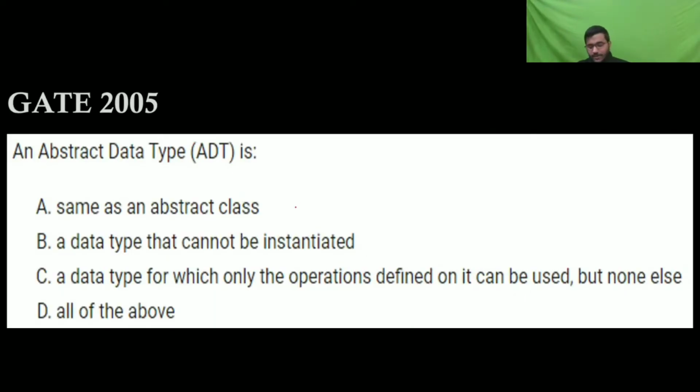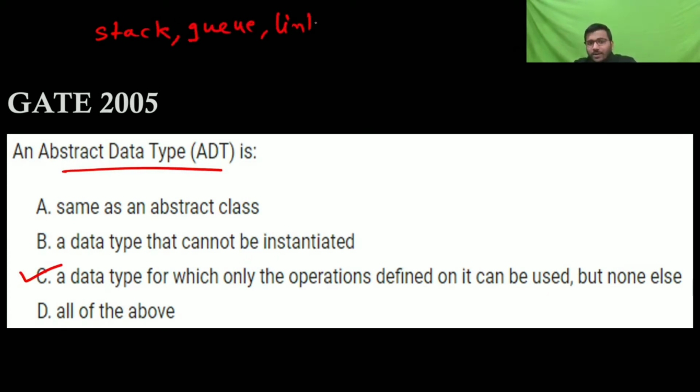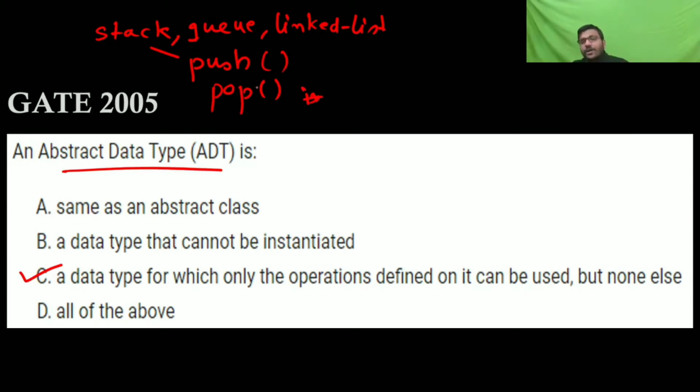Now next, this is a good question. Correct, it's C. What is an abstract data type? An abstract data type is like stack, queue, linked list. All these are abstract data types. In stack they give the operations: push means you need to insert, pop means you need to delete. The implementation is not given, only the operations are introduced.